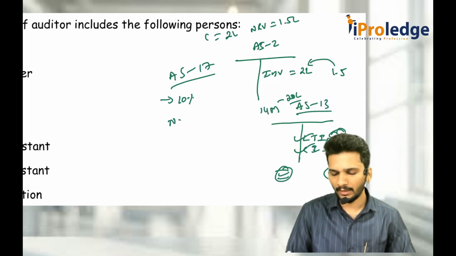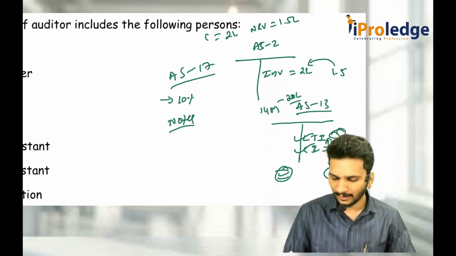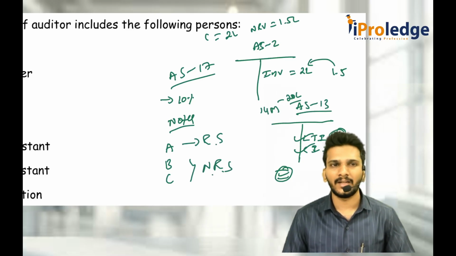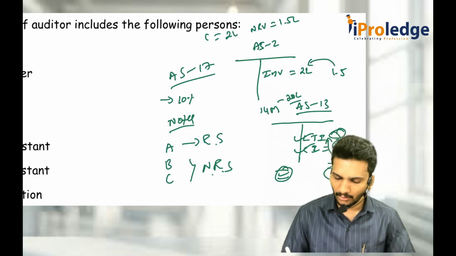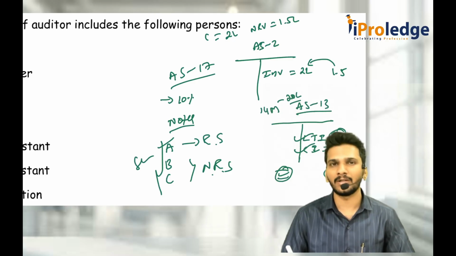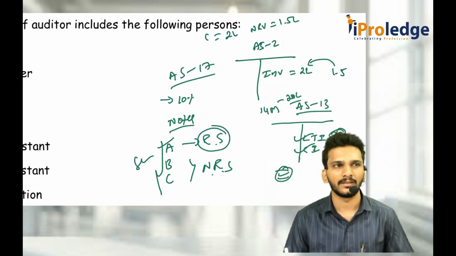Then whenever you write notes to accounts, you should present and disclose segment A, segment B, and segment C, out of which this is a reportable segment and these two are non-reportable segments. You should present it in this way. But actually, even though this criterion is met, you just told it as A, B, C are the segments. You did not properly present or disclose that.